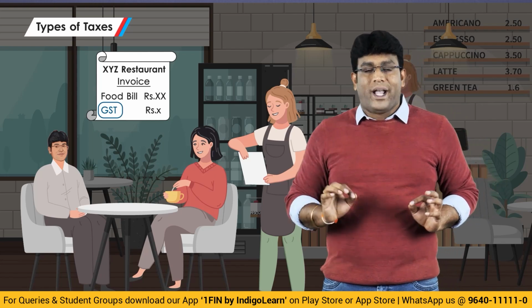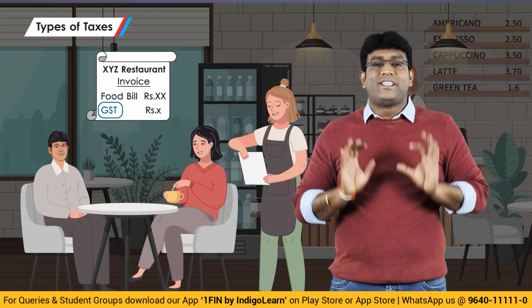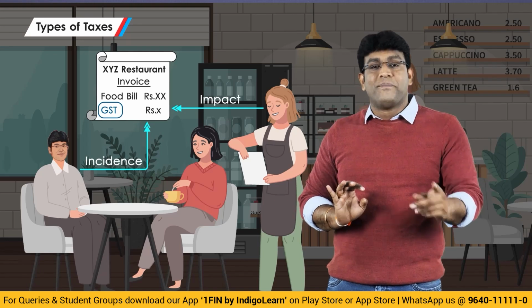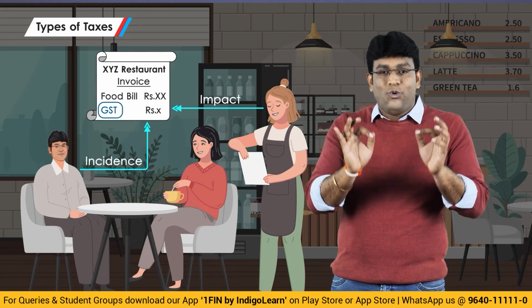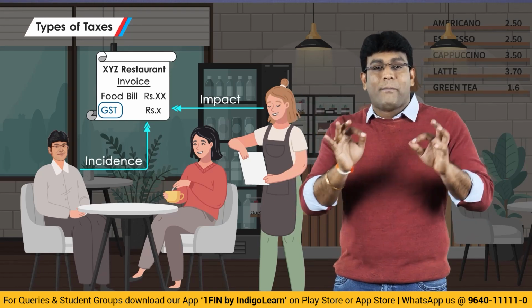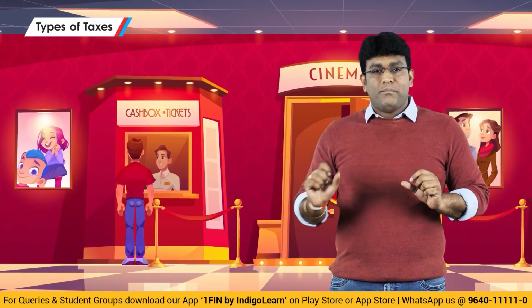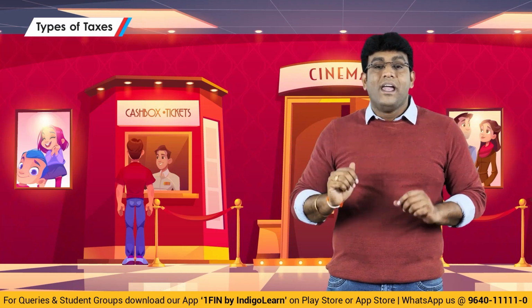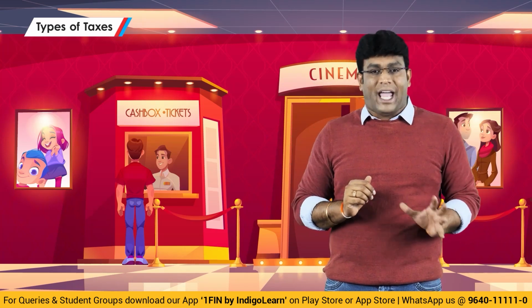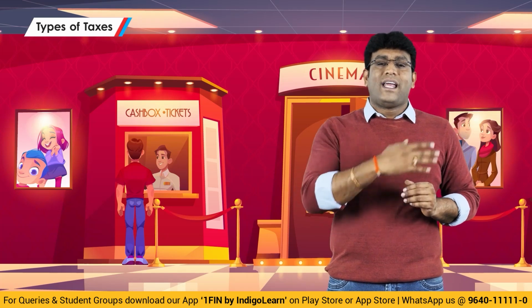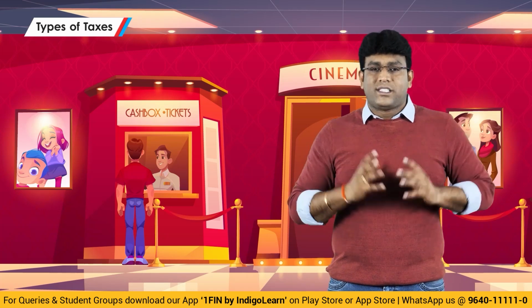But let me tell you one point, who is actually liable to pay GST is the restaurant owner, but he will collect from the customer. So the person who is liable to pay is the restaurant owner, but it is actually paid by the customer. One more example, guys. When we go to watch a movie, prior to 2017, there was some tax called entertainment tax. But in 2017, GST has come, which has replaced the majority of indirect tax laws.